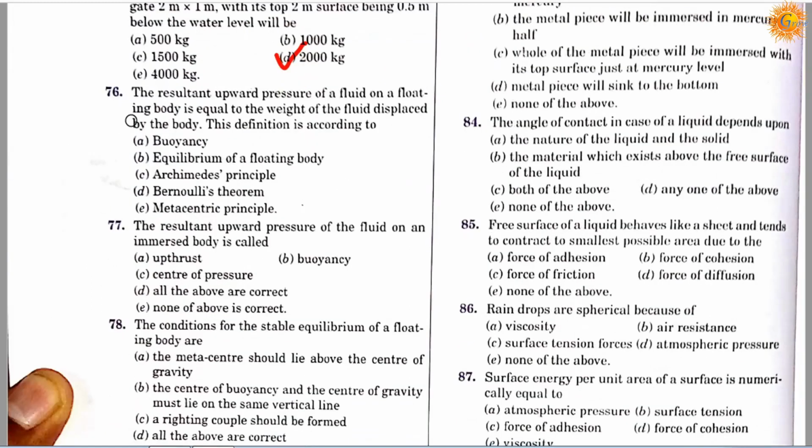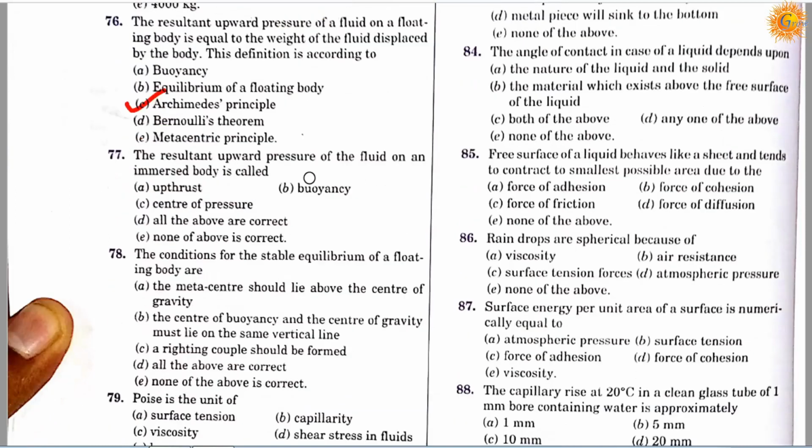Question number 76. The resultant upward pressure of a liquid on a floating body is equal to the weight of the fluid displaced by the body. This definition is according to, option A, buoyancy; option B, equilibrium of a floating body; option C, Archimedes principle; option D, Bernoulli's theorem; option E, metacentric principle. Correct answer is C, Archimedes principle.